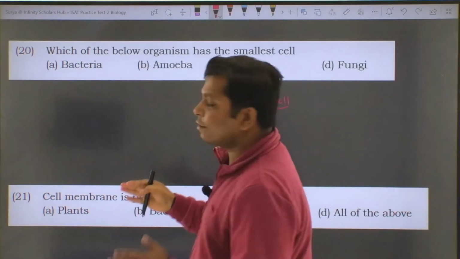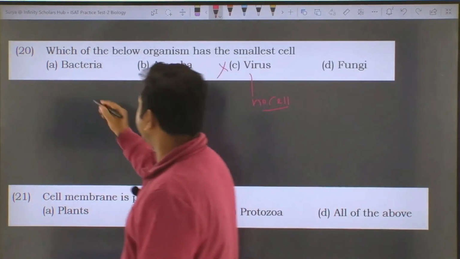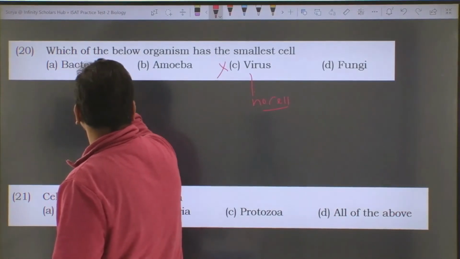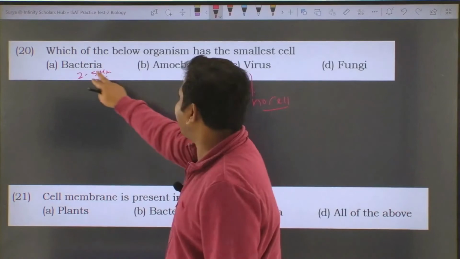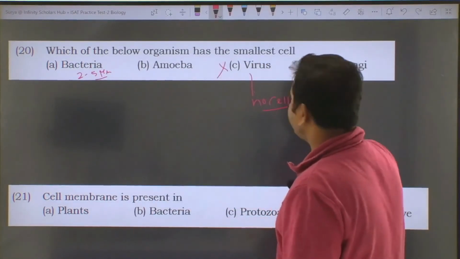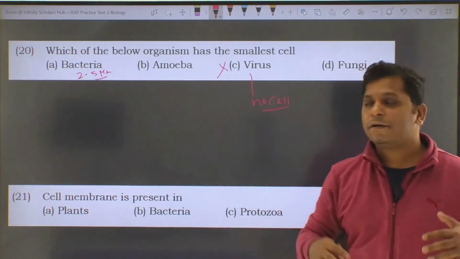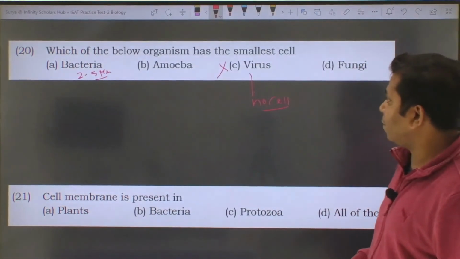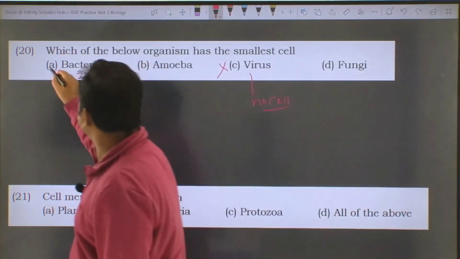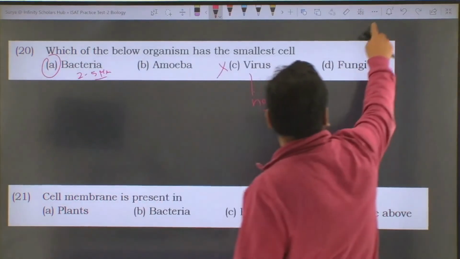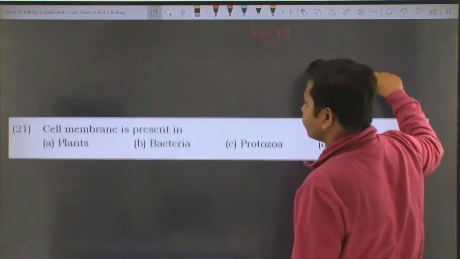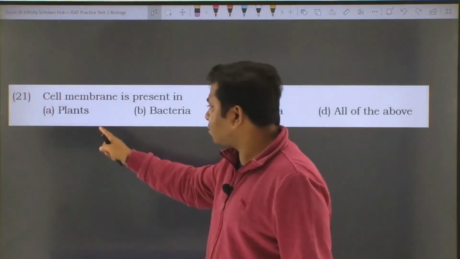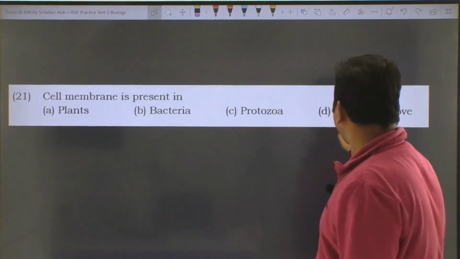Bacteria, yes, the size of bacteria is around 2 to 5 micron, so this is a smaller cell. Amoeba is slightly bigger than bacteria. Fungi are multicellular organisms, much bigger than the bacteria and amoeba. So the correct option is going to be bacteria. Let's look at the last question. Cell membrane is present in plants, bacteria, protozoa, all of the above.